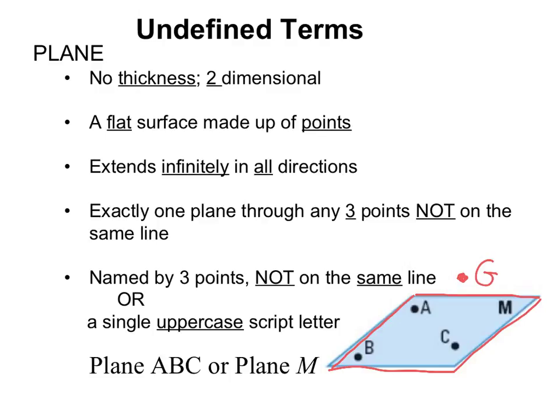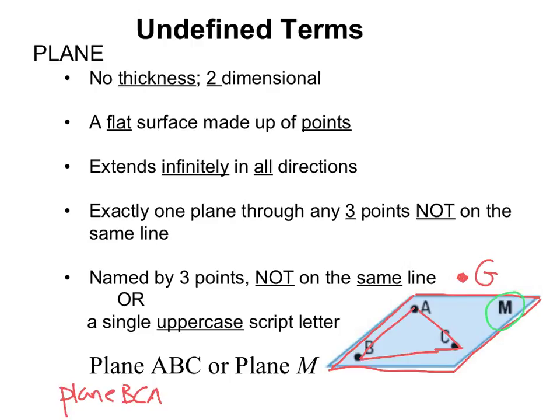There's one plane through any 3 points, not on the same line. So we can use those 3 points to name the plane. And our hint is if we can draw a triangle between those points, then we can use it to name the plane. So we can name it plane ABC, or any order of those letters, plane BCA, doesn't matter, or by this M up in the corner.